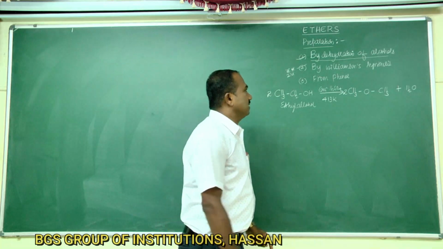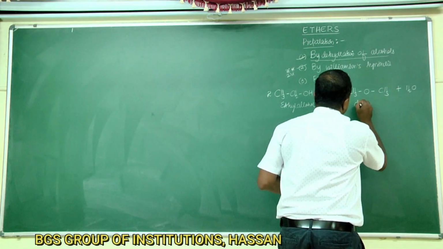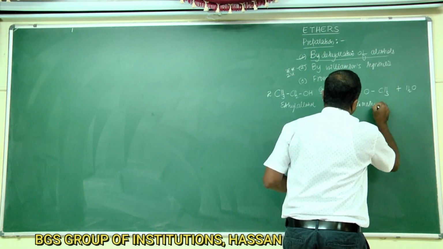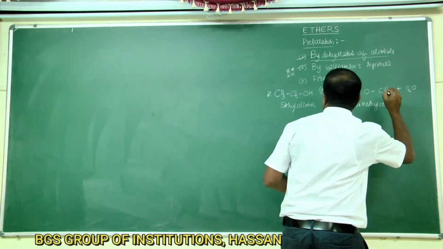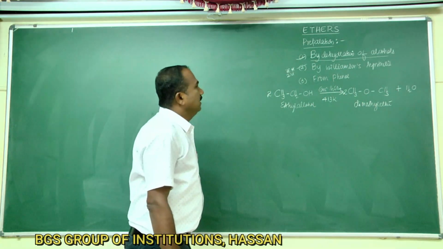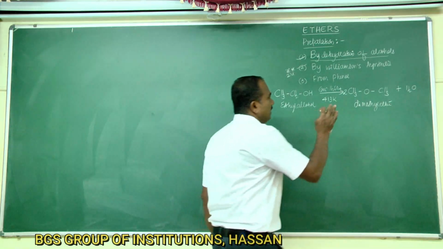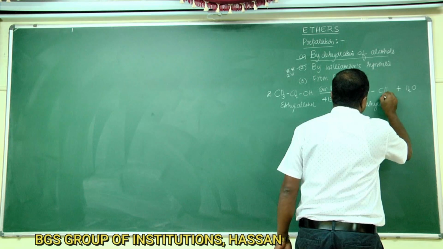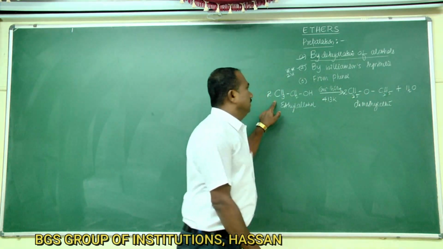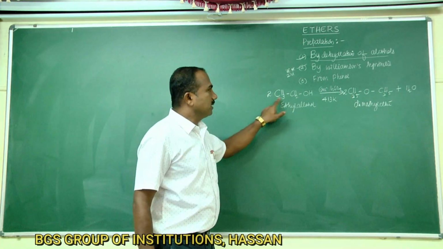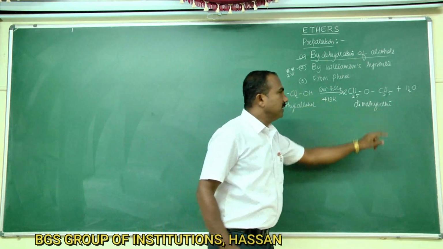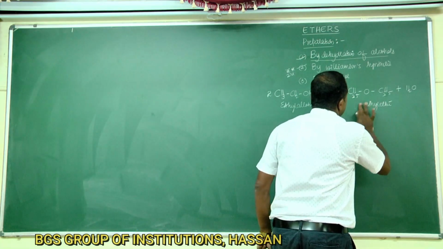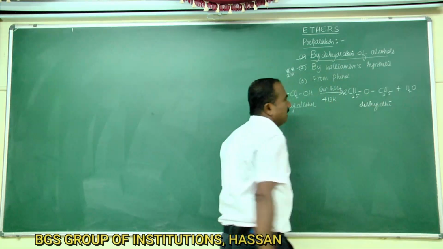The ether is nothing but dimethyl ether. Sorry, it is not dimethyl ether, that is diethyl ether: C2H5-O-C2H5 plus H2O, that is diethyl ether.